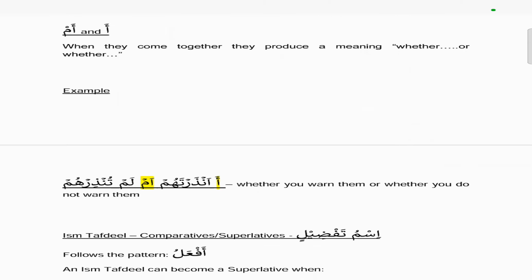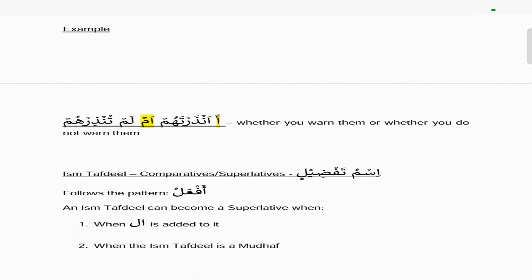And the next one is the and and when they come together they produce a meaning whether or whether. So meaning whether this or whether that. So an example would be anzartahum am lam tunzirhum. So this means whether you warn them or whether you do not warn them. So you can see the and the